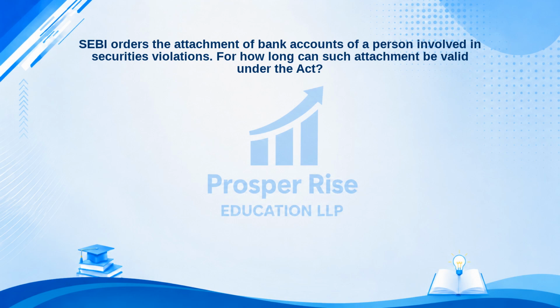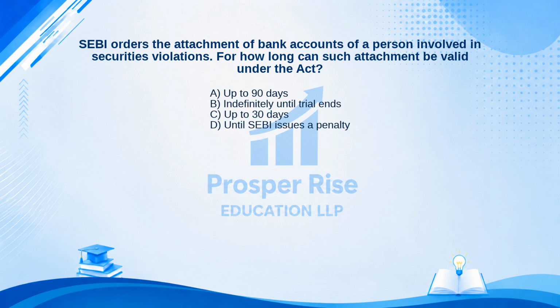SEBI orders the attachment of bank accounts of a person involved in securities violations. For how long can such attachment be valid under the Act? Here are your options. A. Up to 90 days. B. Indefinitely until trial ends. C. Up to 30 days. Or D. Until SEBI issues a penalty. Take a moment to pause the video and decide.